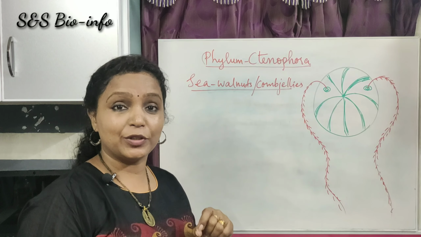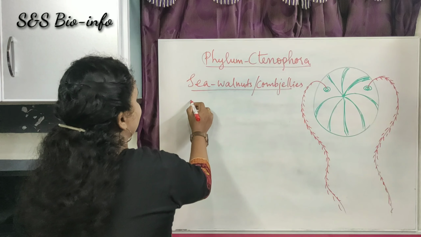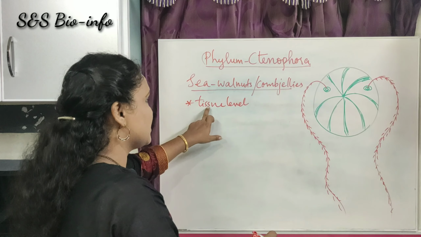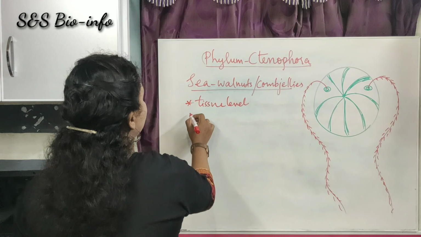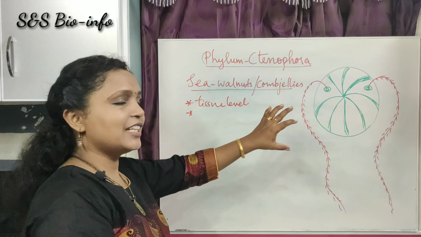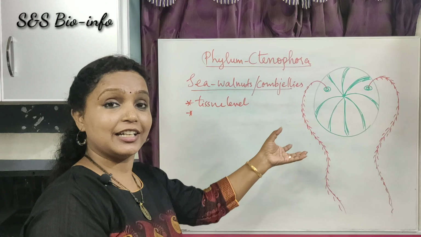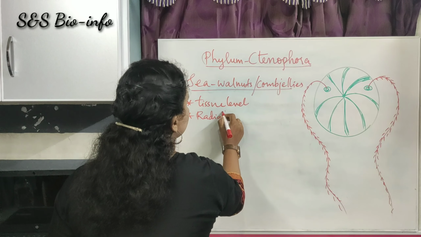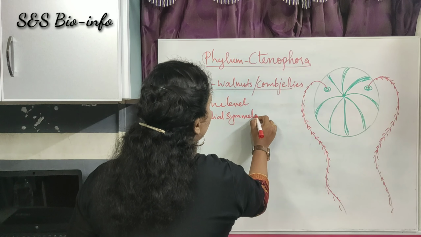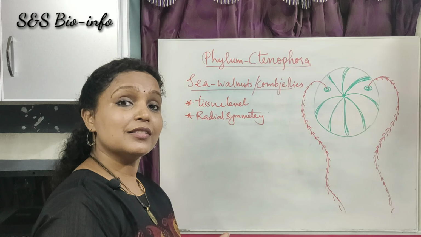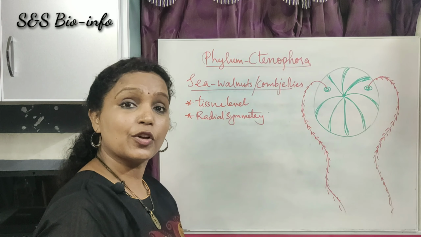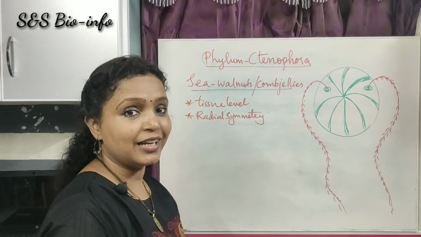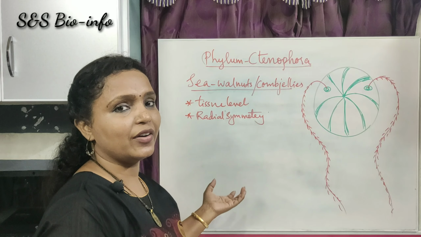First of all, level of body organization, they exhibit tissue level. That means tissues perform various functions of the body. The next one, symmetry. Most of them are spherical in appearance, they exhibit radial symmetry. What is radial symmetry? Radial symmetry means any plane passing through the central axis of the body divides the body into two identical halves. These animals exhibit a radial symmetry.